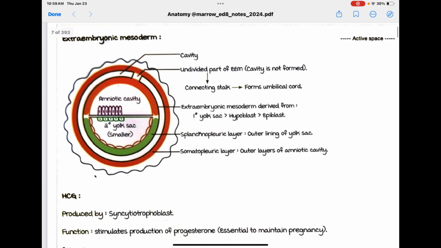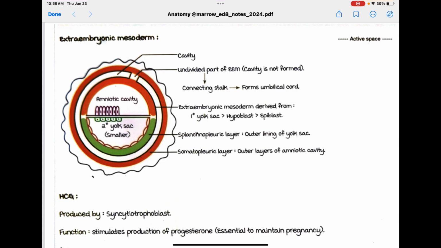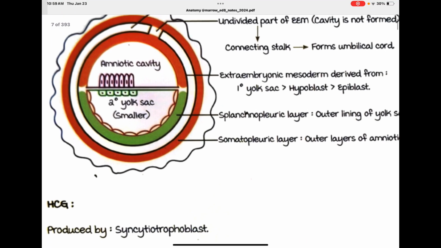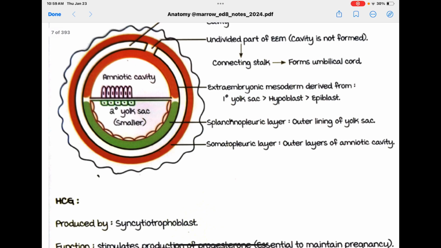Start from the inside. So they are showing extraembryonic mesoderm. This is the amniotic cavity. This is epiblast. This is hypoblast. Secondary yolk sac, smaller, surrounded by extraembryonic mesoderm derived from primary yolk sac, more than hypoblast and epiblast. So basically everyone is contributing some cells and they are creating this mesoderm, which is called extraembryonic mesoderm.